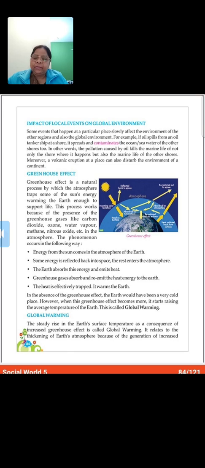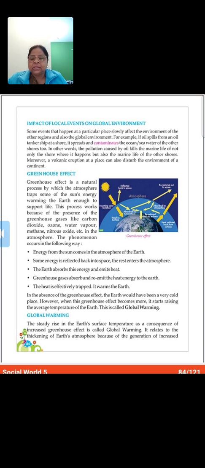Impact of local events on global environment. Some events that happen at a particular place slowly affect the environment of the other regions and also the global environment. For example, if oil spills from an oil tanker ship at a shore, it spreads and contaminates the ocean or seawater of the other shores too.